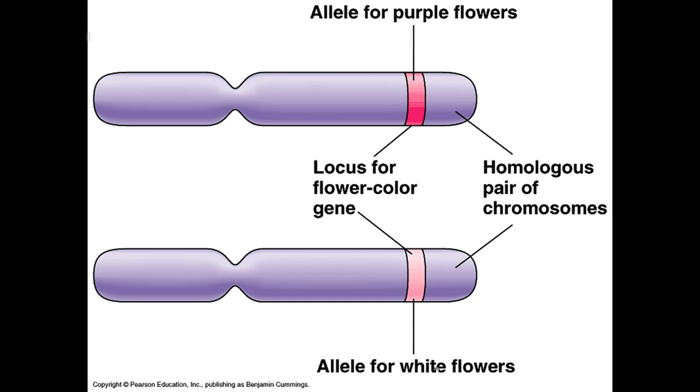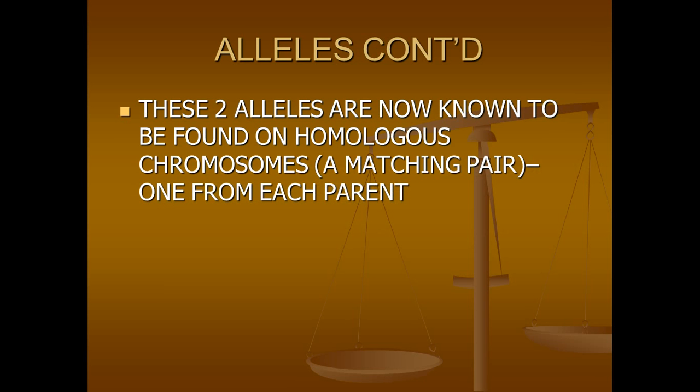Here's what the chromosomes that these genes are actually found on look like. This is the chromosome from one parent, this is the chromosome from another parent. You notice that they have the same gene in the same location for flower color. It's called the locus, it means location, for flower color. One of the chromosomes had an allele for purple flowers, while the other one had an allele for white flowers. Remember that these two chromosomes are called homologous pairs because they match each other, both in size and in pattern. These two alleles are now known to be found on homologous chromosomes, or a matching pair, one from each parent.